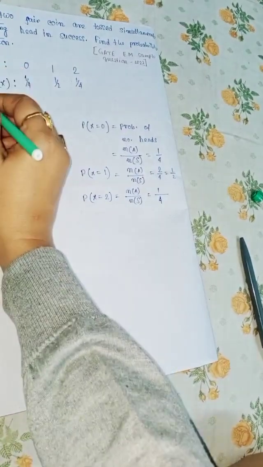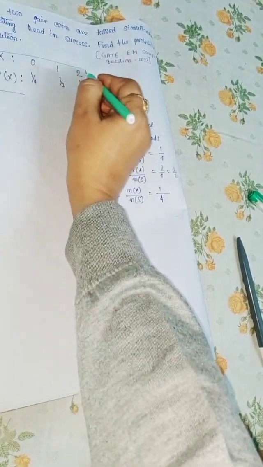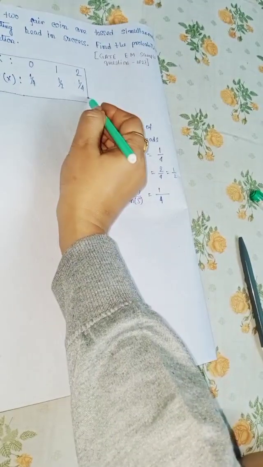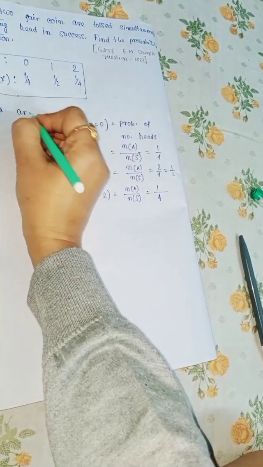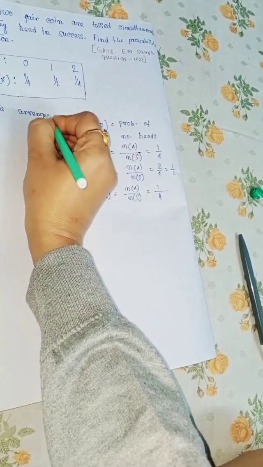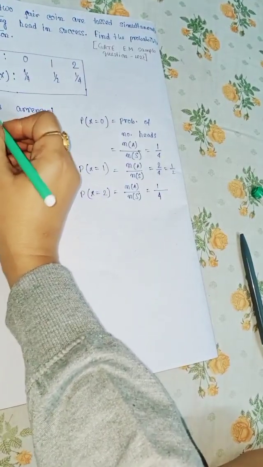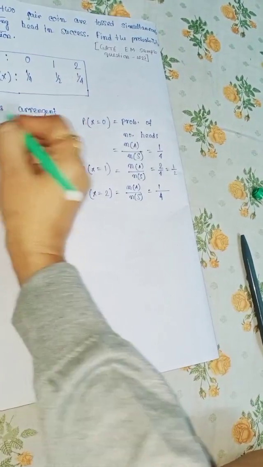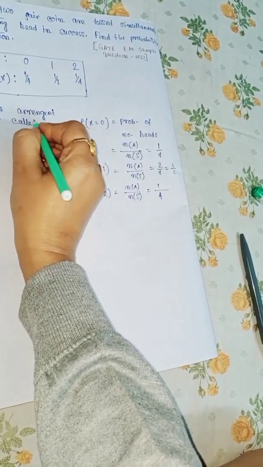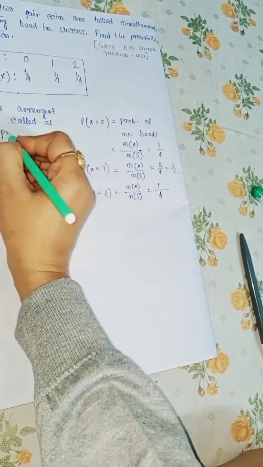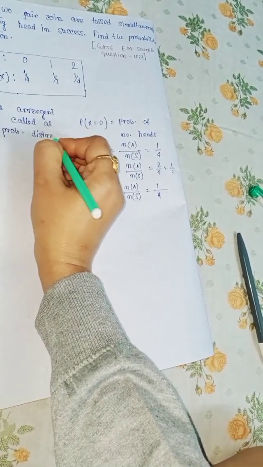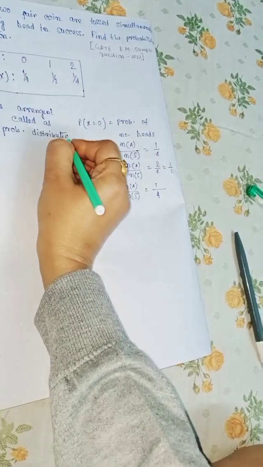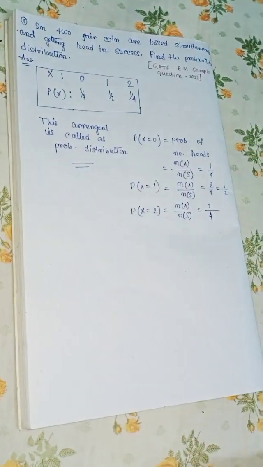Finally, this arrangement is called the probability distribution. So it is our required solution. This is the whole solution of question 1.